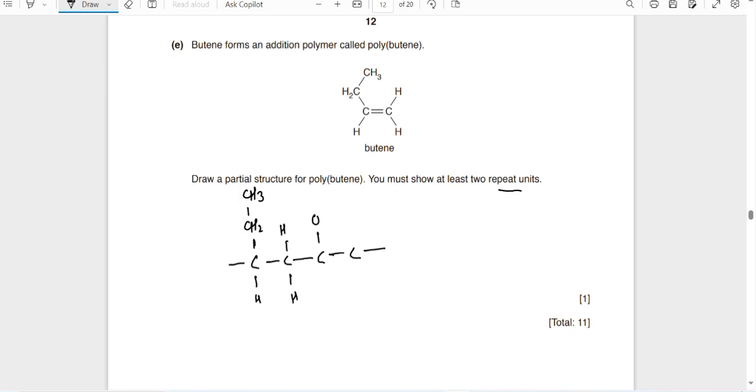Here is once again CH2 and CH3, and here is hydrogen, hydrogen, and this is also hydrogen. So draw the partial structure for polybutene. Poly means many butenes. This is the macromolecule. After writing two repeating units, we write n, meaning these molecules are repeated again and again.